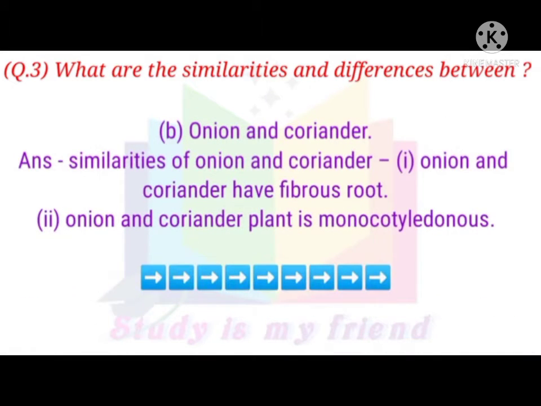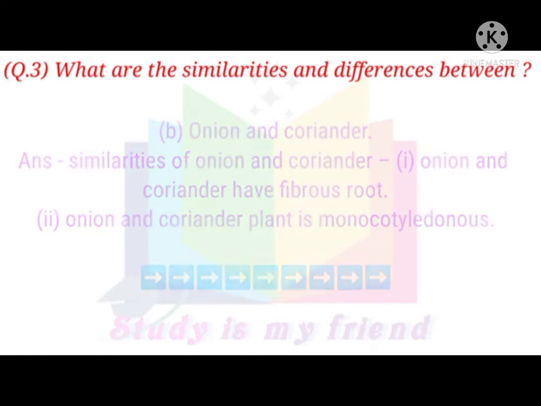B. Onion and coriander. Answer. Similarities of onion and coriander. 1. Onion and coriander have fibrous roots. 2. Onion and coriander plants are monocotyledonous.